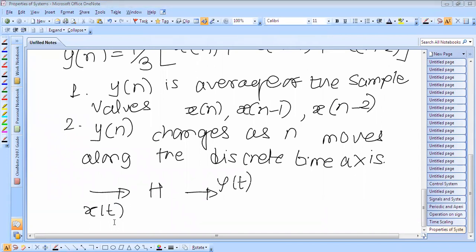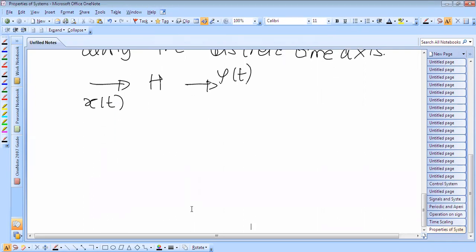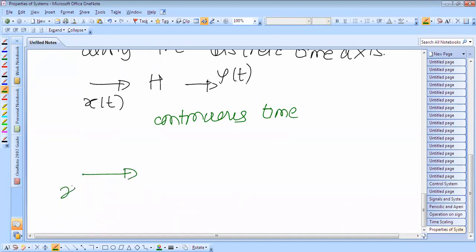And for the discrete time systems, it is denoted by x of n, operator h, and this is y of n.